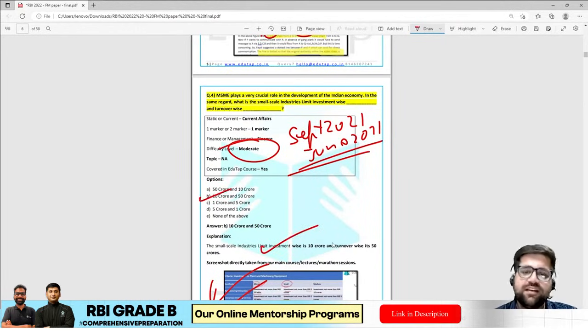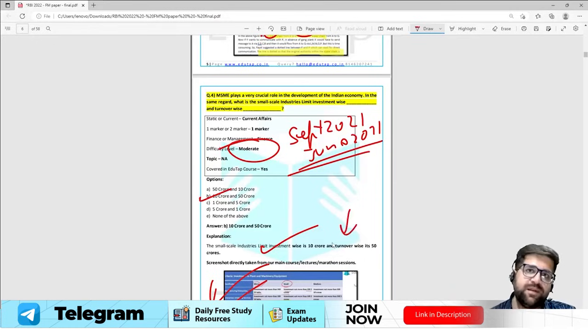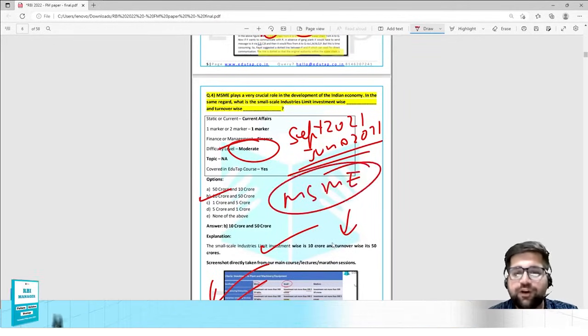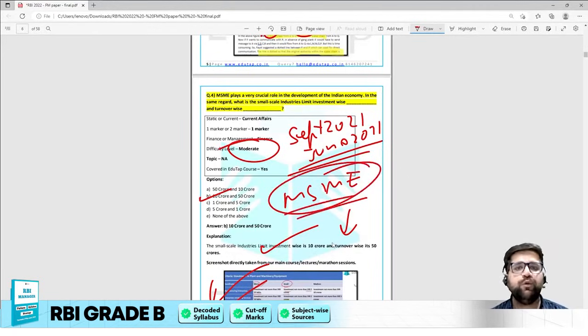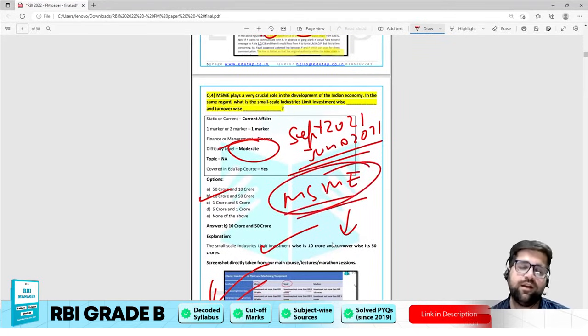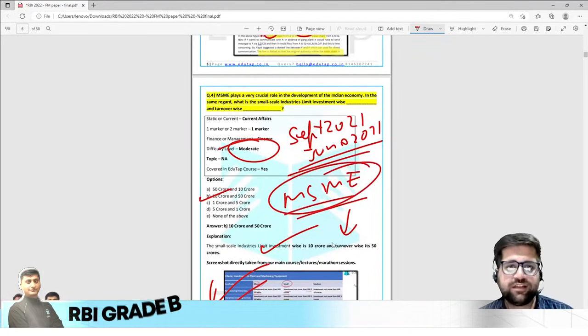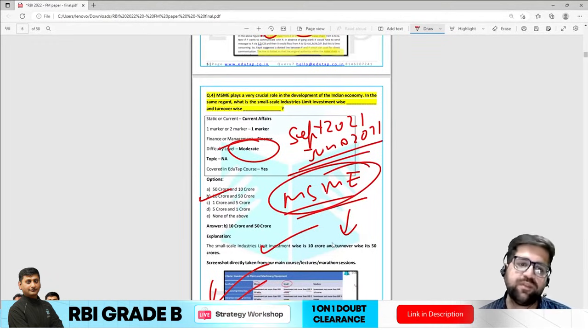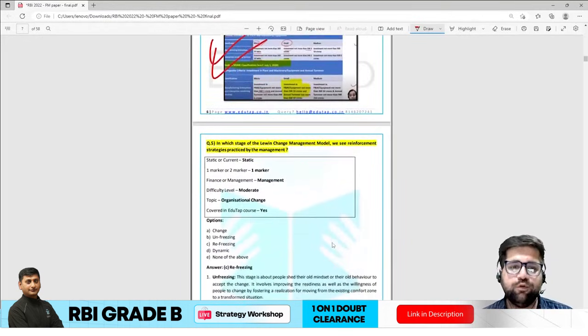So you have to understand that this was one of the most important changes which was brought under the MSME condition. So an MSME, mind you, my friends, is a very integral part of the Indian economy. So you have to understand and read regarding MSME in the best holistic manner possible. So the answer of this particular question was 10 to 50 crore, and it was moderate in nature. Now let's come to question number 5.